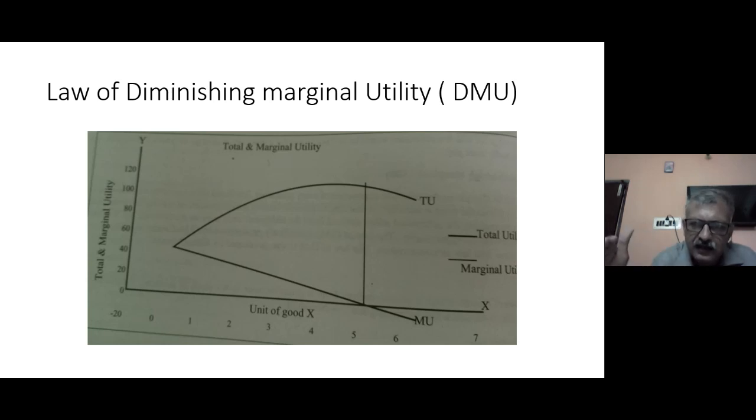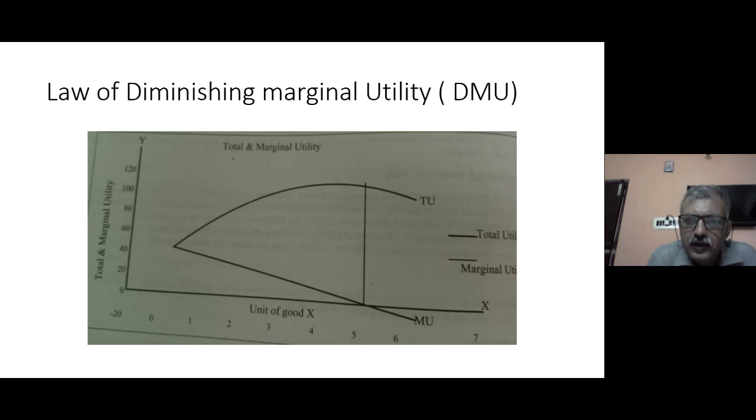Then at quantity 5, you see it remains somewhat constant. So at some quantity level, the marginal utility becomes absolutely constant. Thereafter, when marginal utility goes negative, the total utility starts declining. So it explains 3 typical natures of consumer behavior. Number 1, as you increase the consumption of any goods, your total utility increases, though marginal utility decreases.